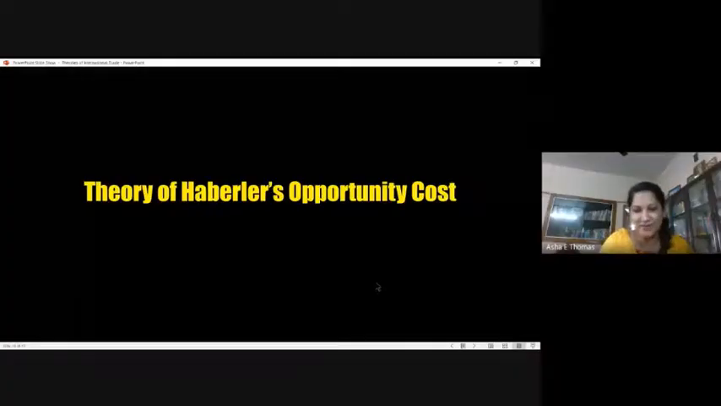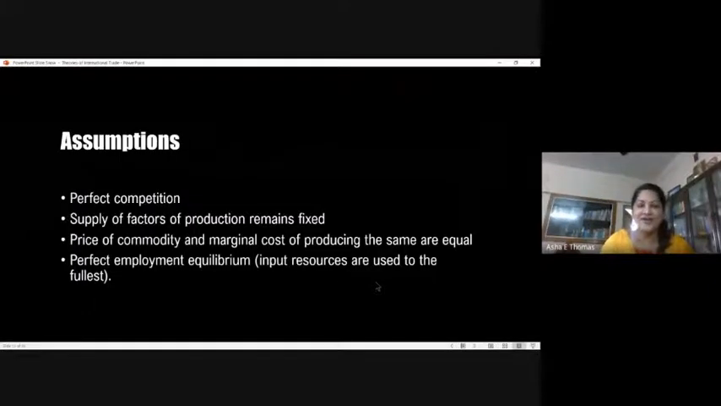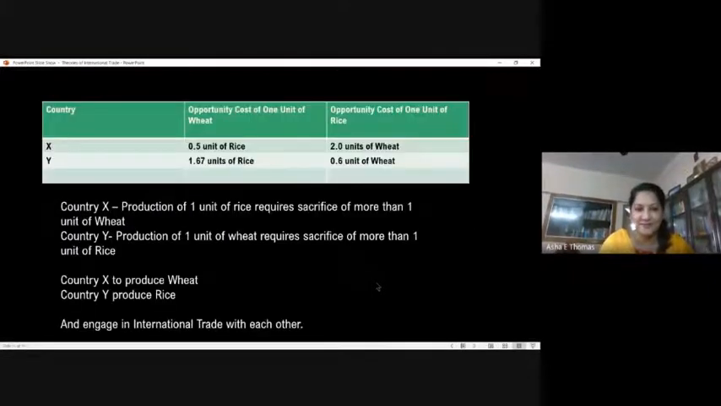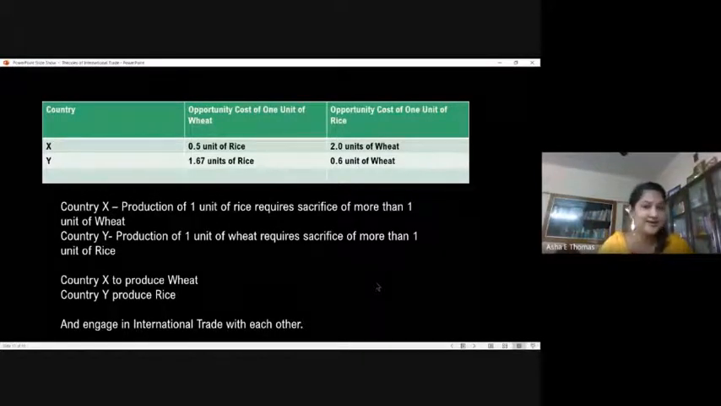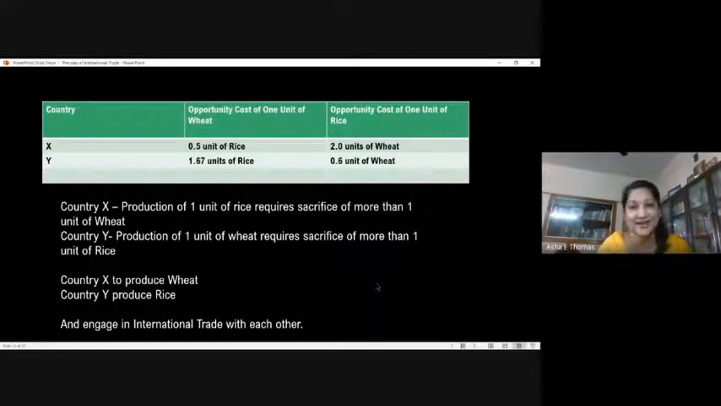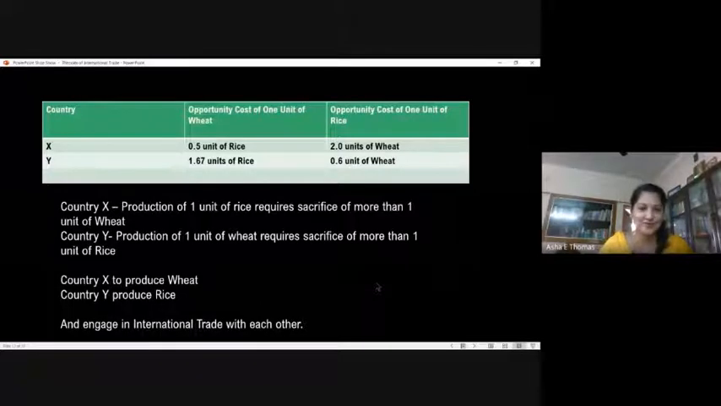cost. The name itself is there, Haberler's opportunity cost theory. Here we'll talk about this first, okay? And then if I go back and explain that, it will be clear for you. So in the table, you can see that there are two products, okay?